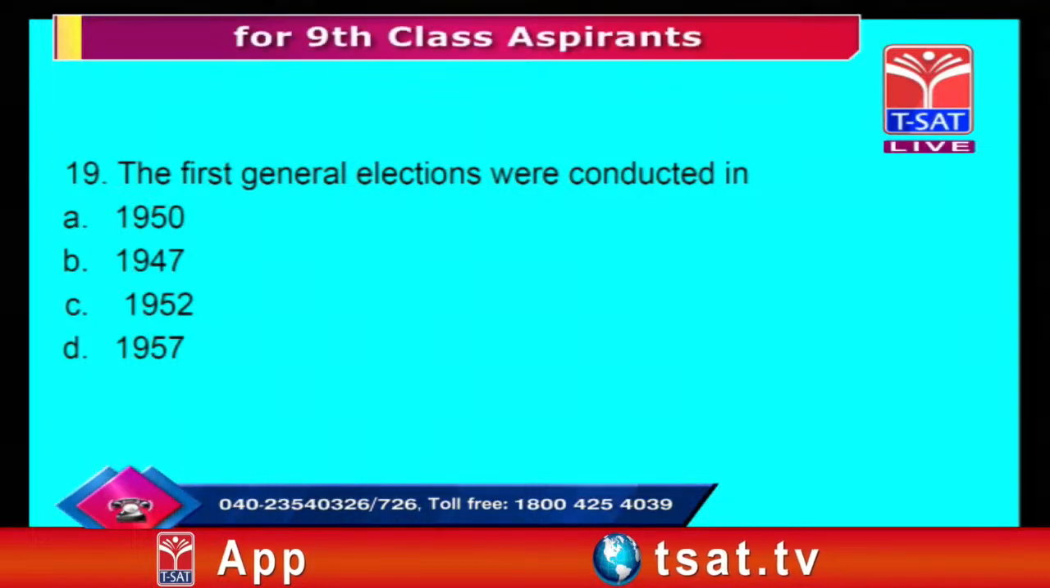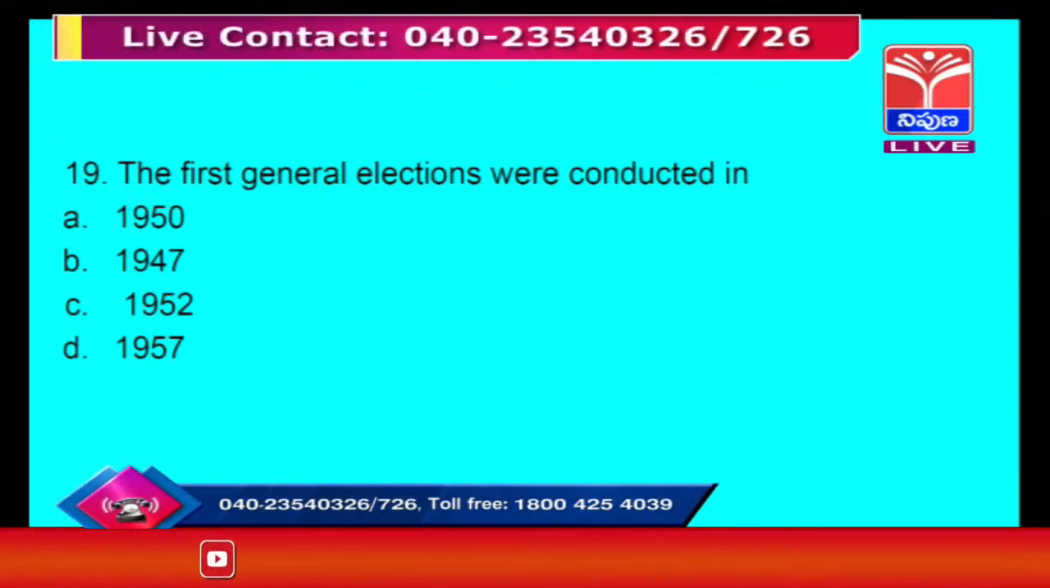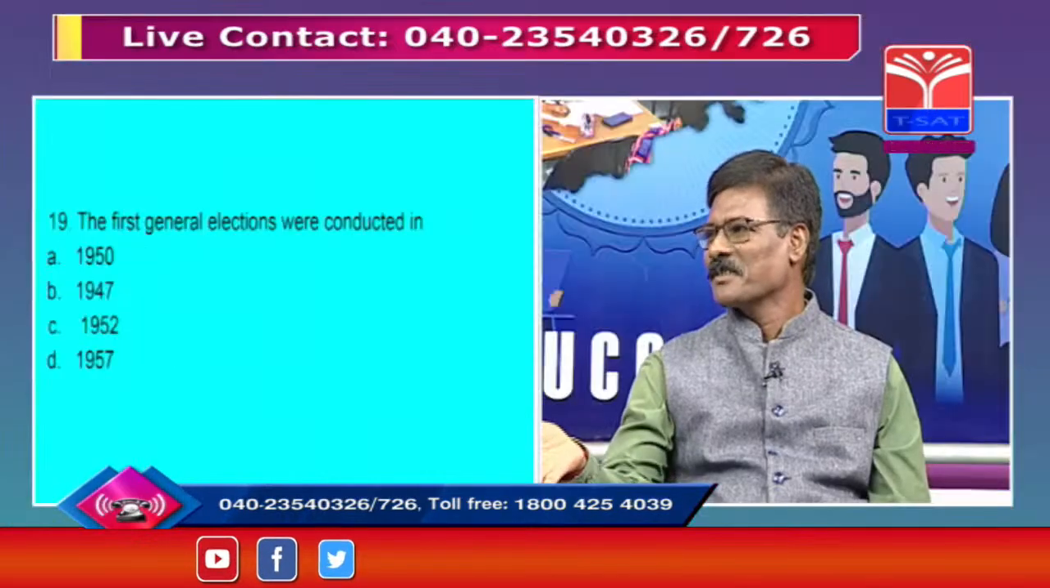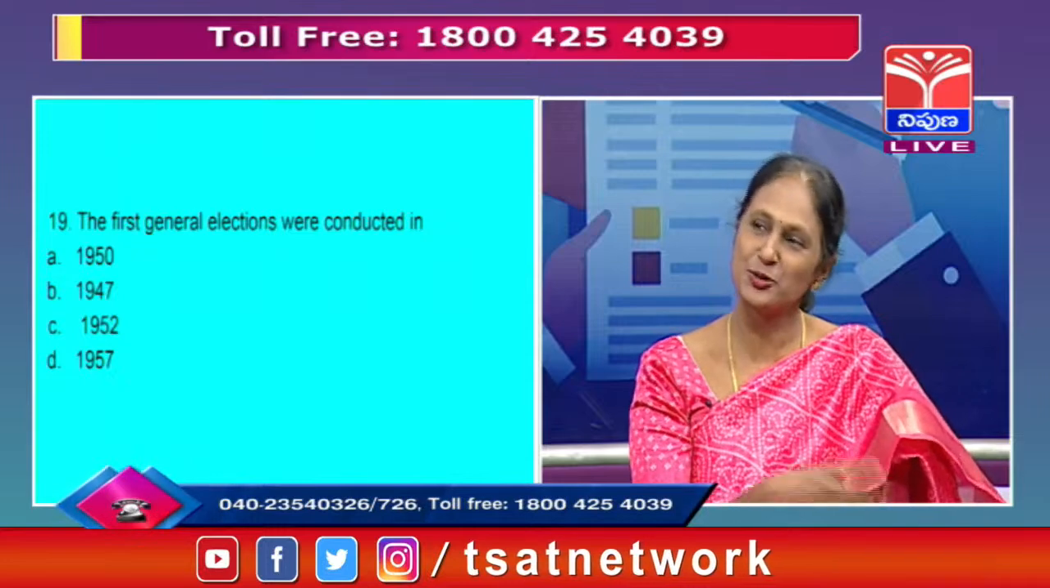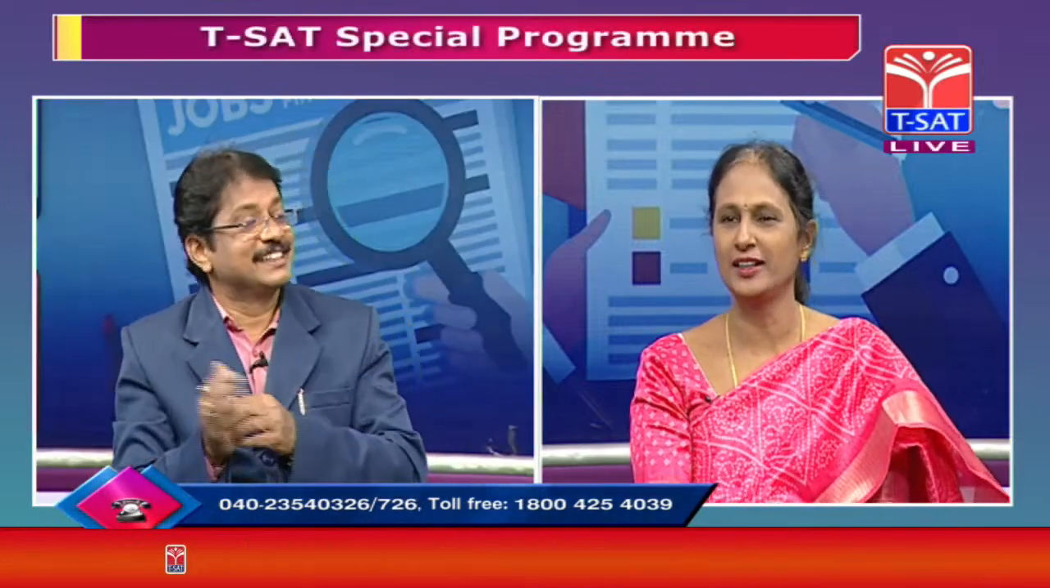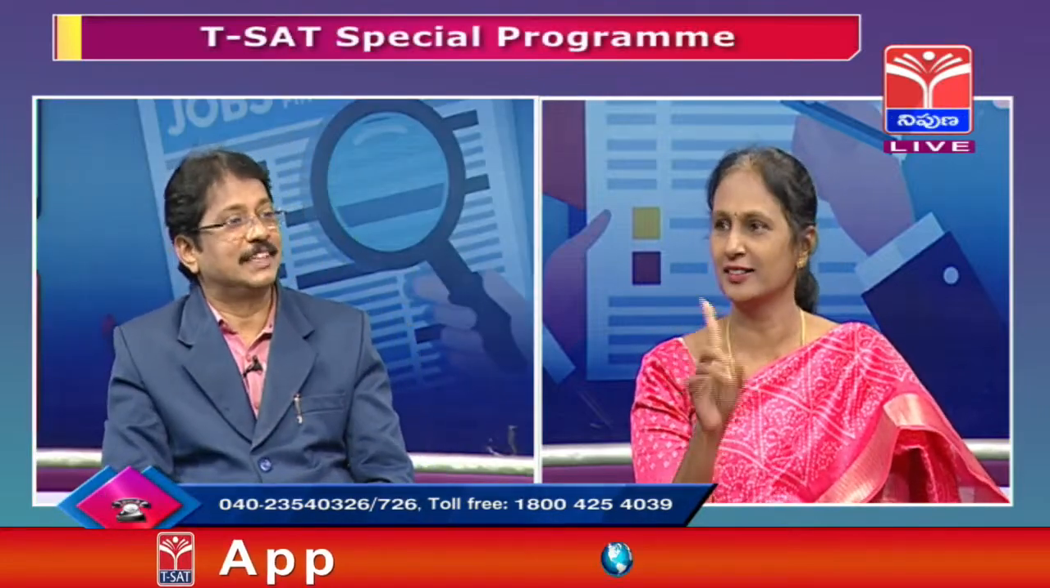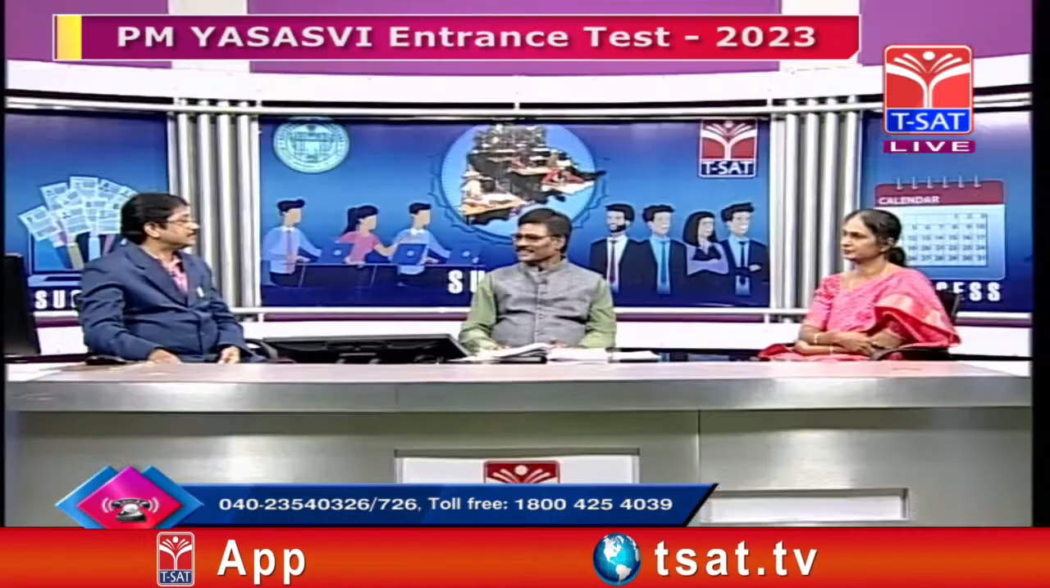Maybe in 1947 itself, to first conduct the first general election, so there is a possibility to make a mistake. So that's why the distractors are like that, confusing distractors.